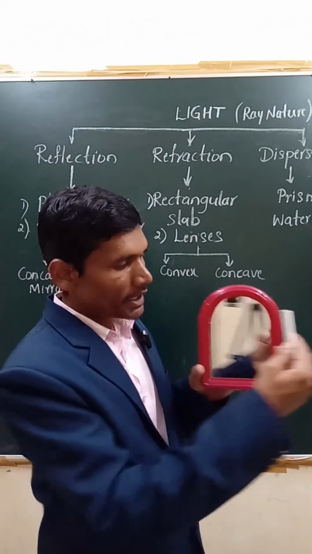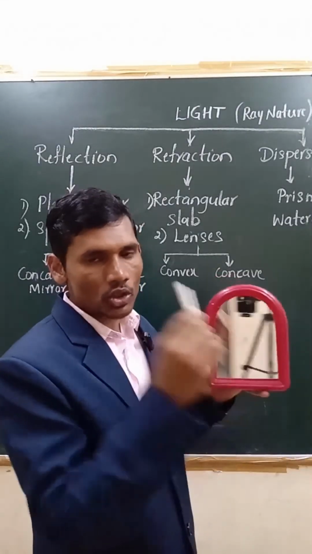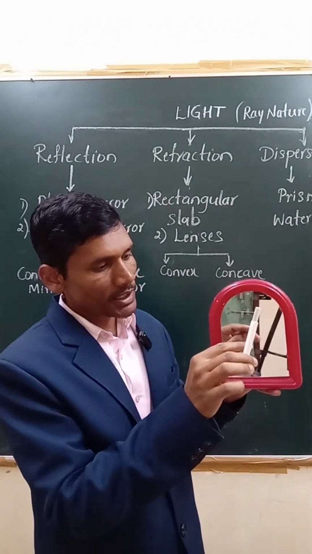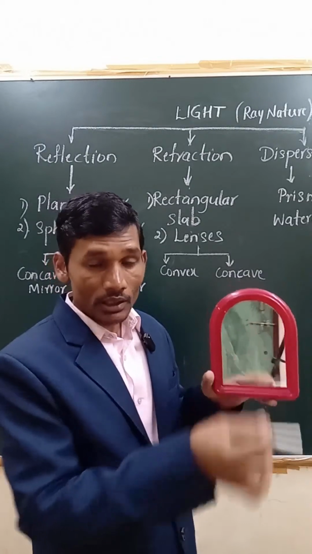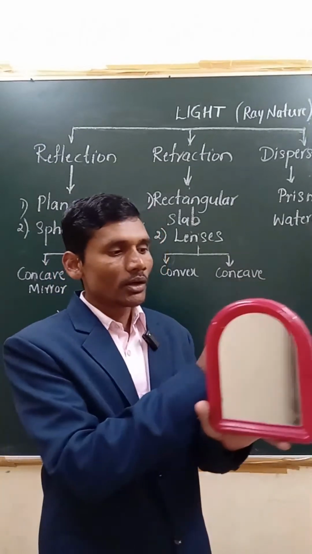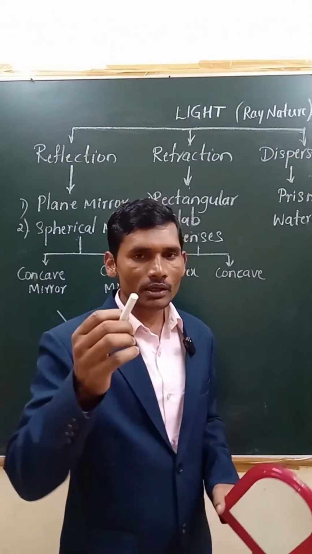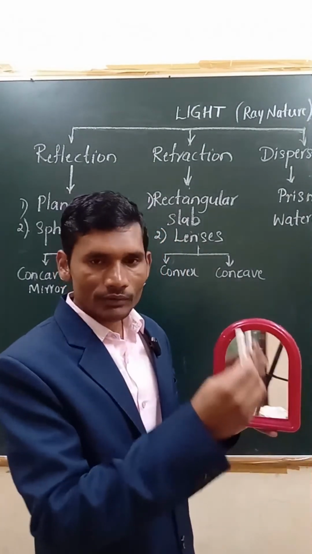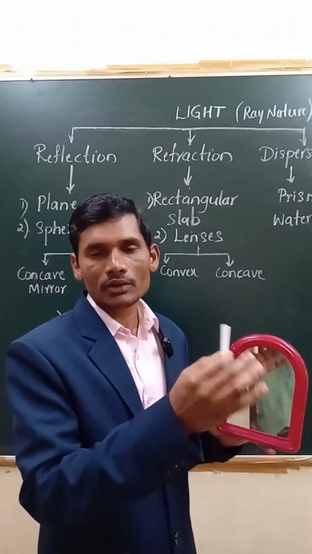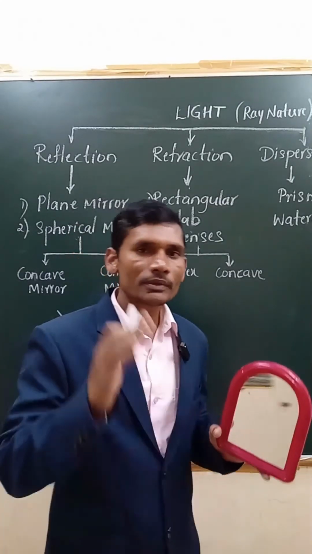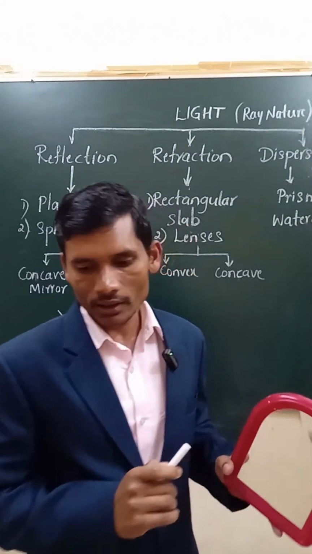Means it is moving behind the mirror. So what distance is there between the object and the mirror? The same distance is between the image and the mirror behind it. So how to say this? The distance of the object in front of the mirror is equal to the distance of the image behind it, right? This is the next property we can say.